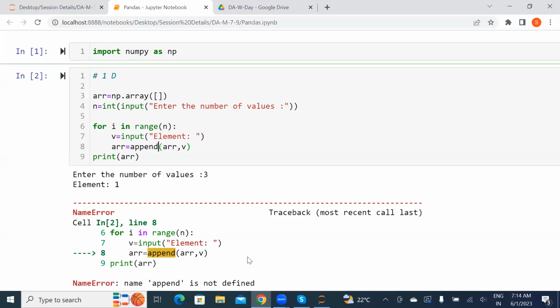Let me check once. 1 minute, let me check once. No, not about that.